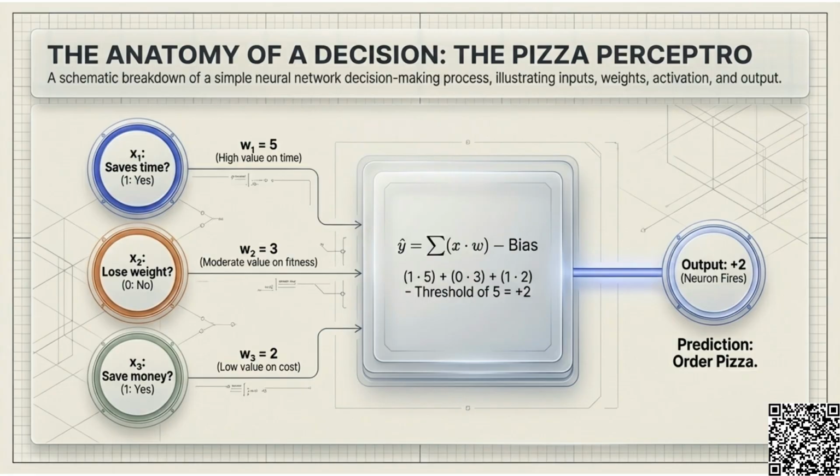A simple decision, like ordering a pizza, illustrates how a basic neural network or perceptron makes a prediction. It takes weighted inputs, sums them, applies a bias, and fires the neuron if the total exceeds a threshold.